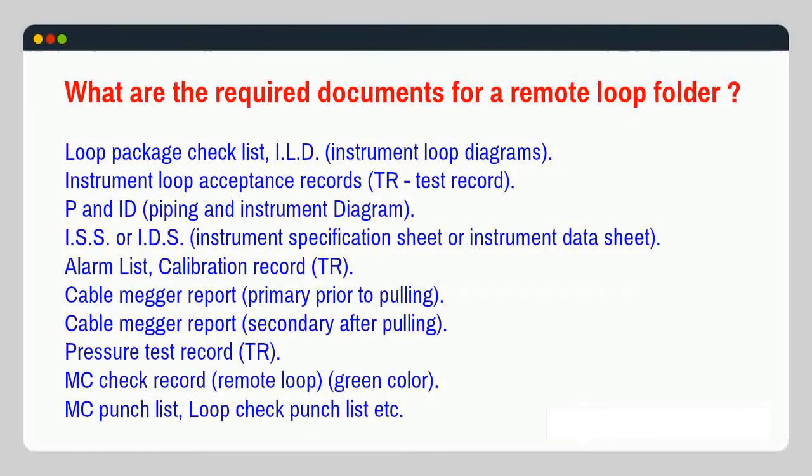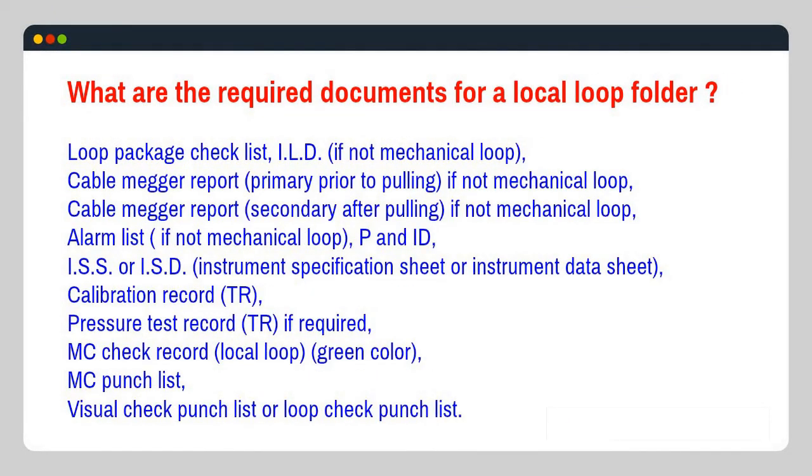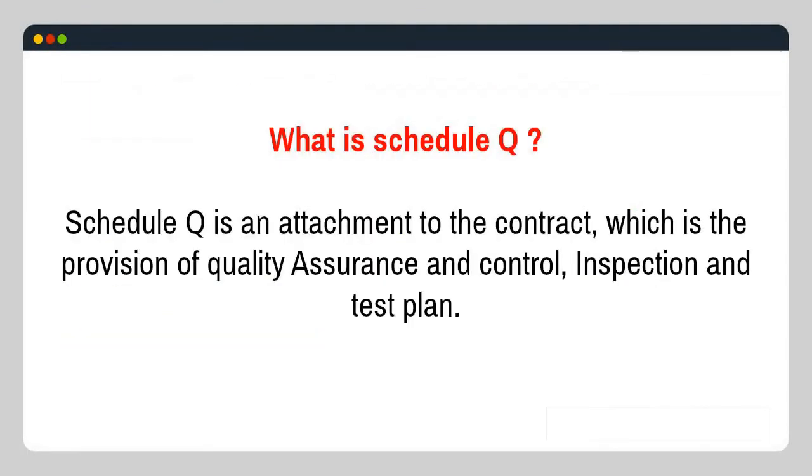What are the required documents for a local loop folder? Loop package checklist, ILD if not mechanical loop, cable mega report primary prior to pulling if not mechanical loop, cable mega report secondary after pulling if not mechanical loop, alarm list if not mechanical loop, P&ID, ISS or ISD, instrument specification sheet or instrument data sheet, calibration record, TR, pressure test record, TR if required, MC check record, local loop green color, MC punch list, visual check punch list or loop check punch list. What is Schedule Q?